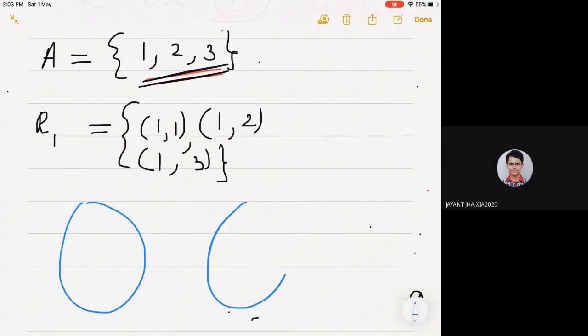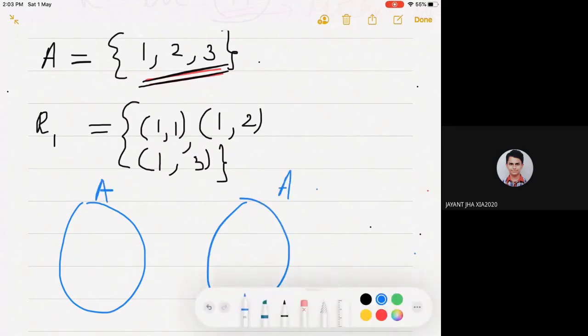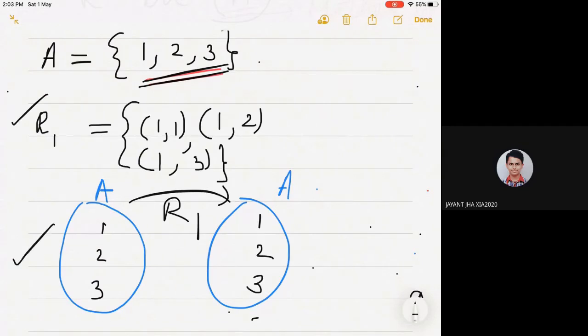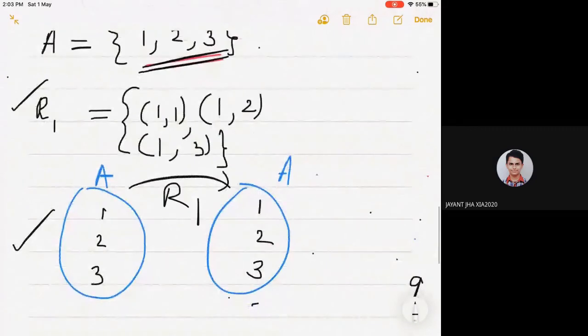Our mother set is A, this is A, this is also A, the elements here are 1, 2, 3, and the elements here are also 1, 2, 3, and our R1 is defined like this. I have written R1 in the set form, and here R1 is drawn with the arrow diagram. See these two things, you familiarize.